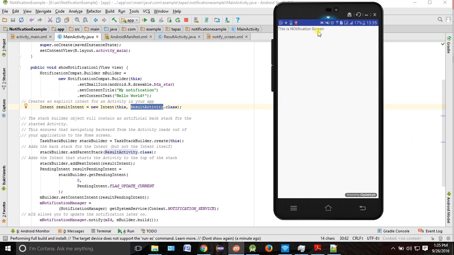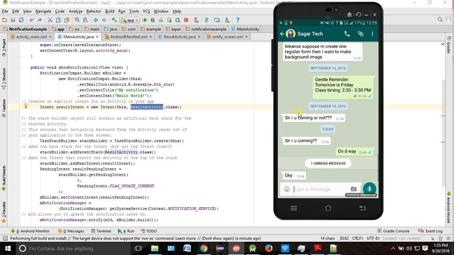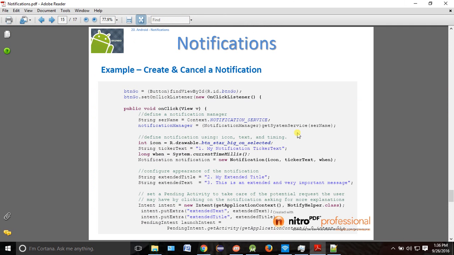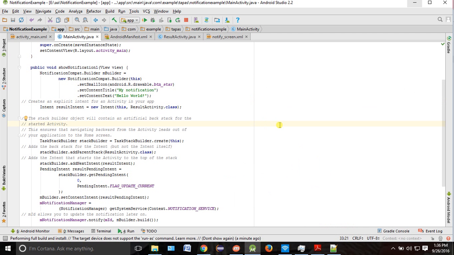See, this is your notification screen, the screen which we have developed just now. So similarly in all the apps, the same thing will be there. This is your notification. When I click on this, it is going to your WhatsApp one. If it is WhatsApp, it will go to WhatsApp. If it is Facebook, it will go to Facebook. How will you do this? This is the activity which you have to mention where you want to go, basically. Got it, right? This is a very simple implementation, which should be used for notification purposes. Just practice it. Sometimes some interviewers will ask this.